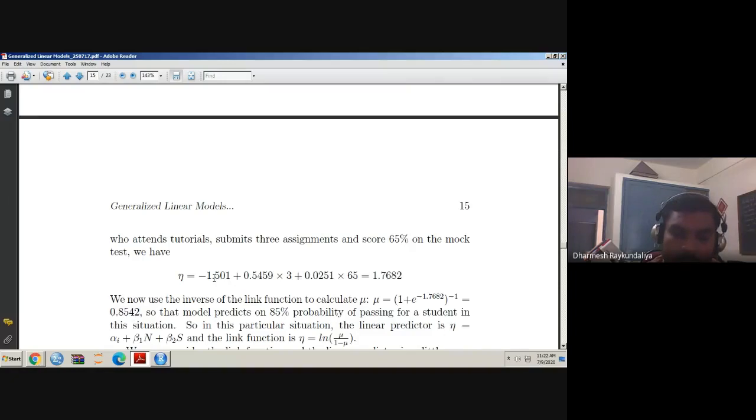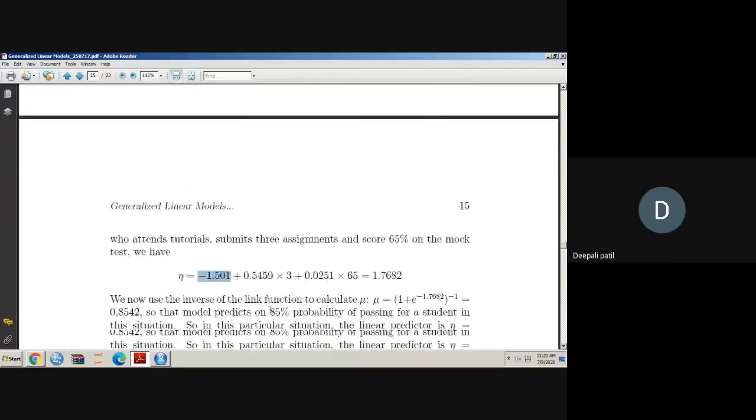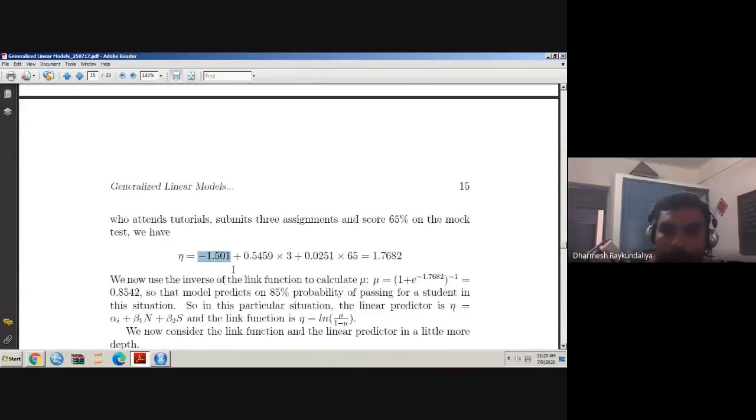The rest of the things remain the same. He has submitted 3 assignments, he secured 65% marks, but he has not attended the tutorial. So here, instead of minus 1.5, you have to write minus 3.146. This is the linear predictor for the student who has not attended the tutorial, submitted 3 assignments and has a score of 65% in the mock test.